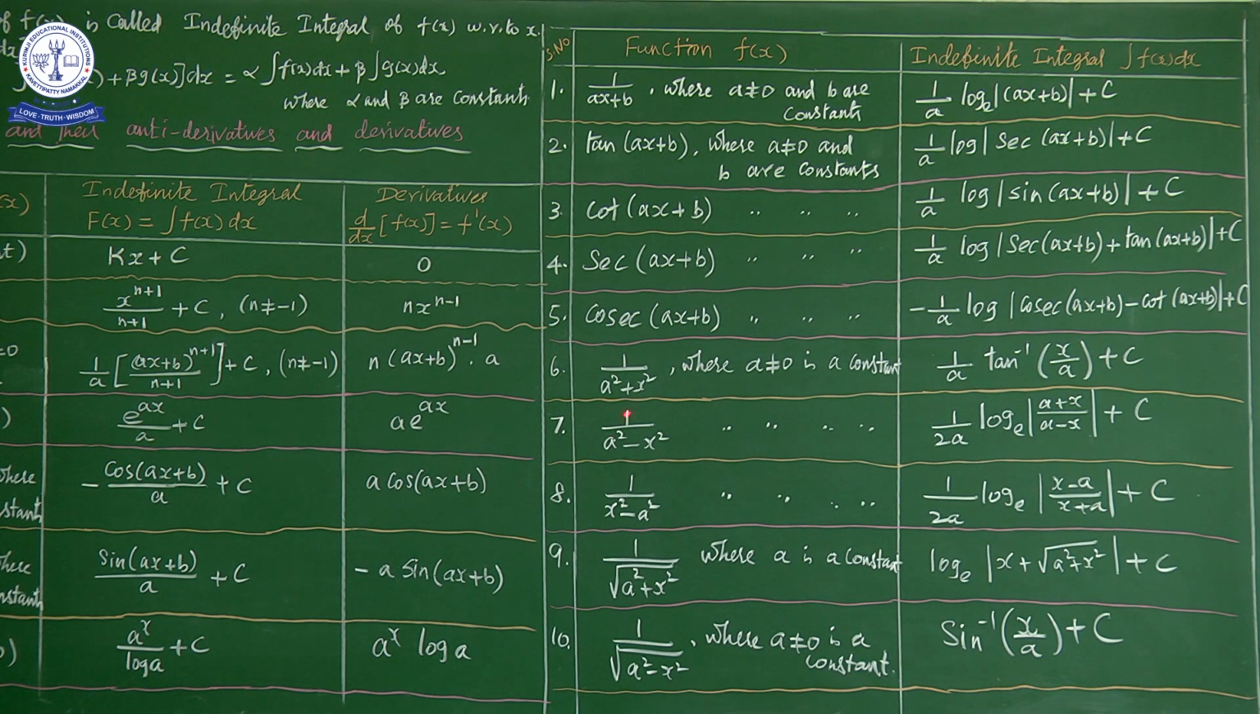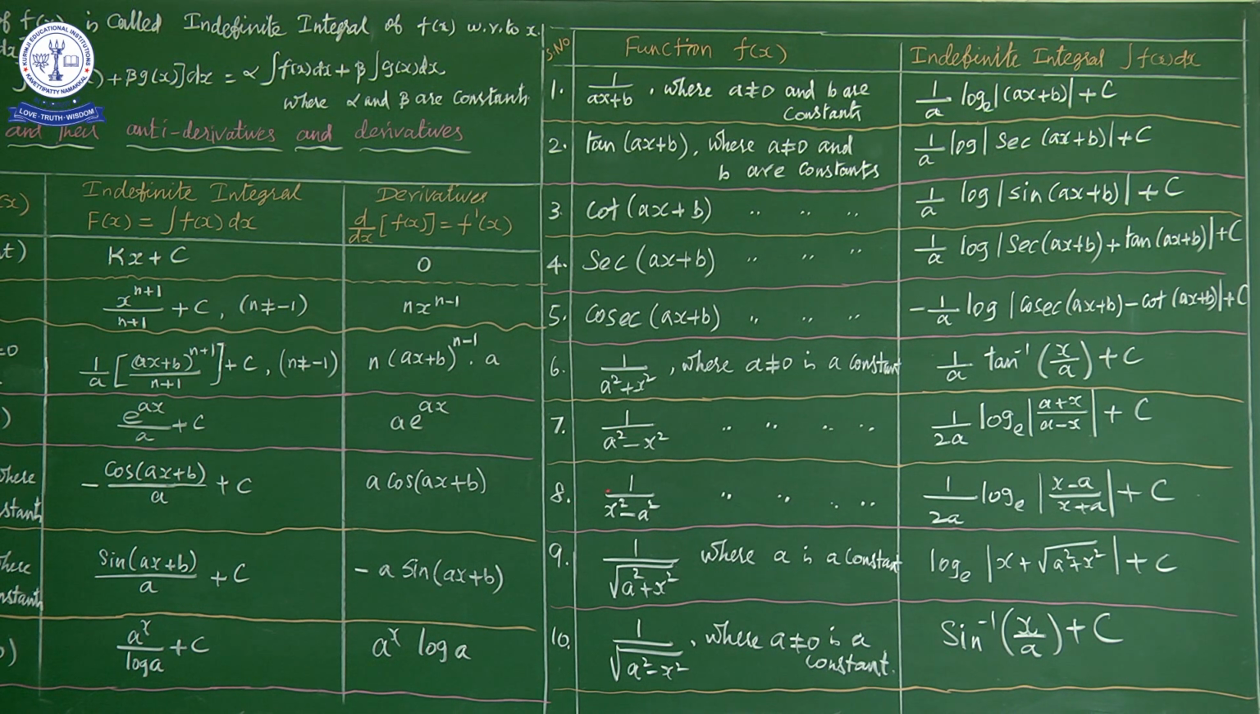Next, one more thing, 1 by a square minus x square. Now look at the 6th and 7th function, only the sign is changed. In the 6th function it is a square plus x square, here it is a square minus x square, plus and minus being the change. Again here also a not equal to 0 and this is a non-zero constant. This integral function is nothing but 1 by 2a log modulus of a plus x divided by a minus x to the base e plus c. So this is the integration of 1 by a square minus x square.